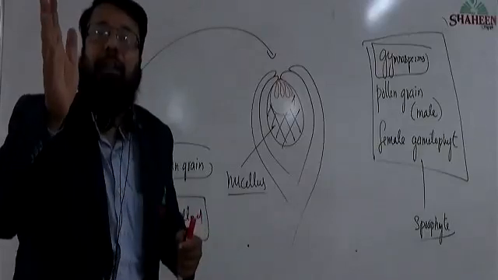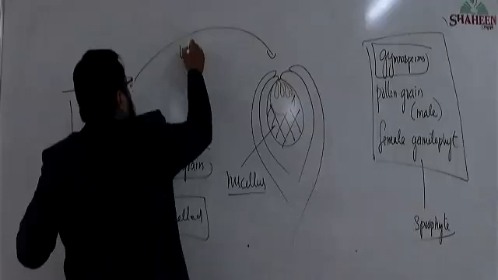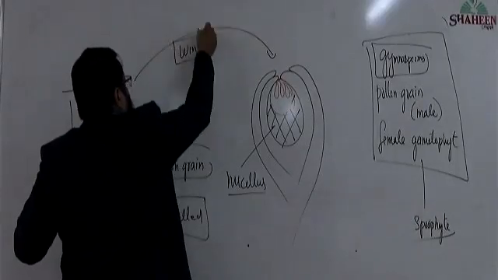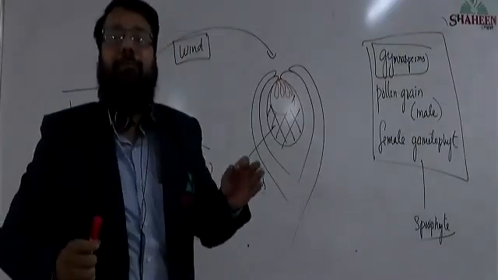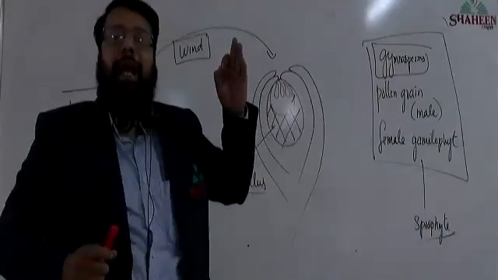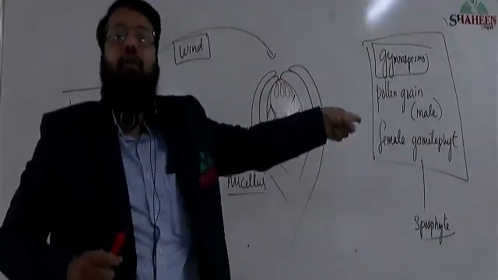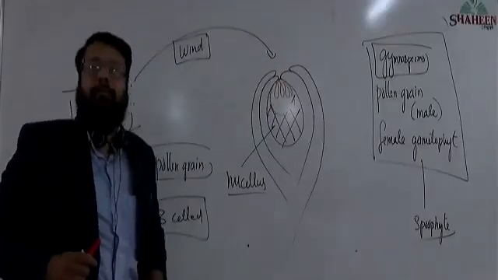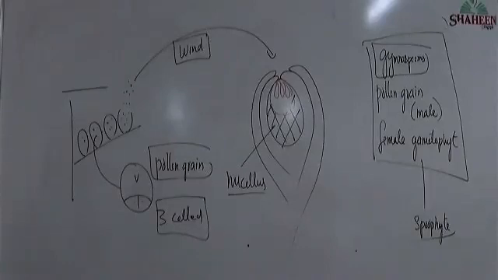Who will carry this pollen grain? This pollen grain will be carried by wind. Remember, in gymnosperm, the carrying agent of pollen grain from male cone to female cone is wind. Wind is the carrier of pollen grain.